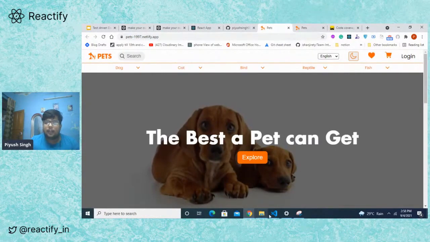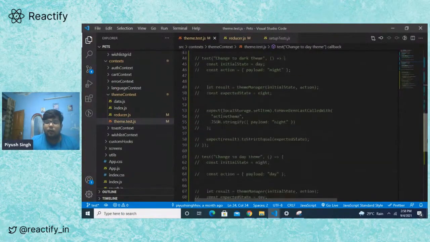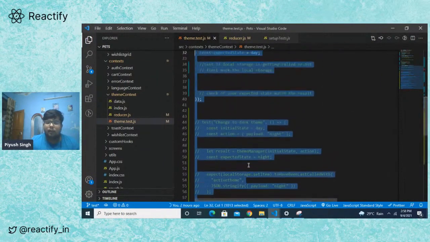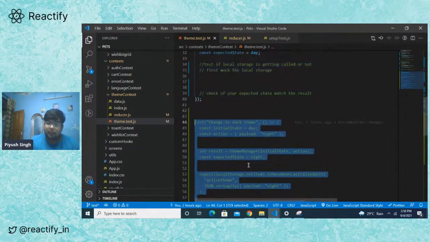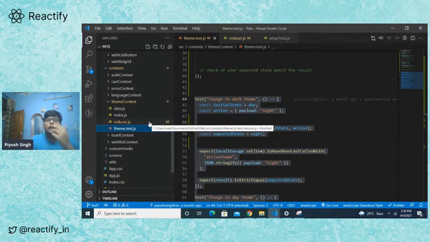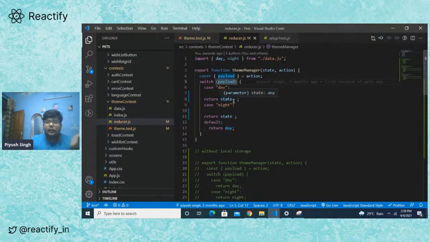So this is our task in hand as of now, and we need to solve this via test driven development, right? So let's think about what we can do here. I think we are a little short on time, so I'll just give you a demo of how we have written the tests, and fill those tests, and show you how these things are done. What I have done is it's based on context API, and there is a reducer that's working. Depending upon the payload, it's either returning the dark theme or the night theme, right?